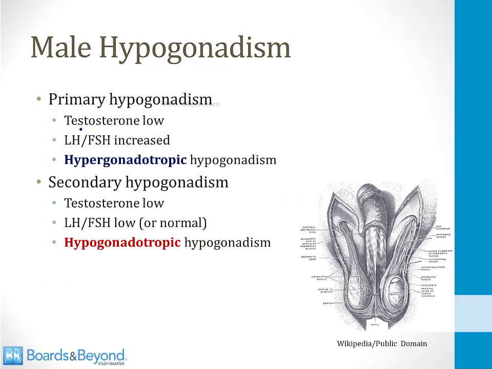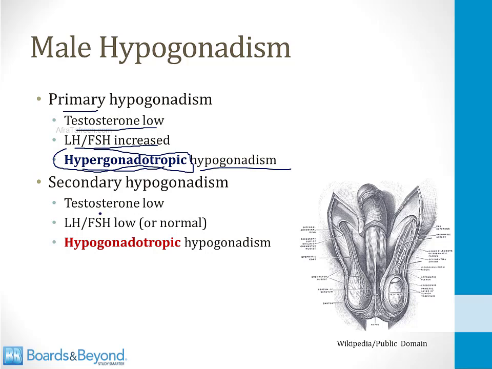In any form of male hypogonadism, the testosterone levels will be low. That's the defining feature of hypogonadism. However, in primary hypogonadism, the problem is with the testes, so the LH and FSH levels will be increased because the pituitary gland is trying to drive the dysfunctional testes to make more testosterone. In your textbooks, this form of hypogonadism is often described as hypergonadotropic hypogonadism. It's called hypergonadotropic because the gonadotropes LH and FSH have their levels increased.